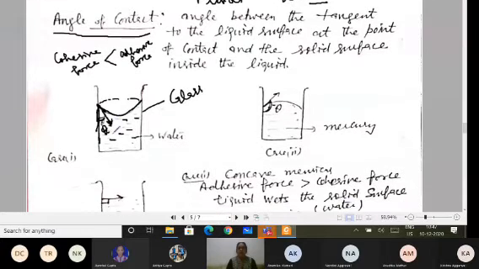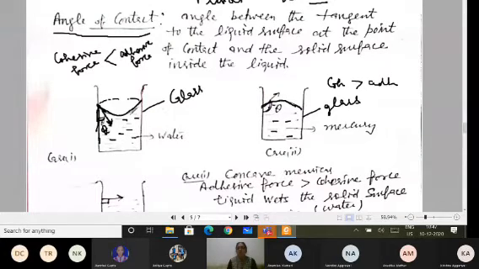Similarly, if I am taking mercury here in the glass container, the cohesive force is greater than the adhesive force. Then the liquid does not wet the glass, and the meniscus which is formed is convex upward.